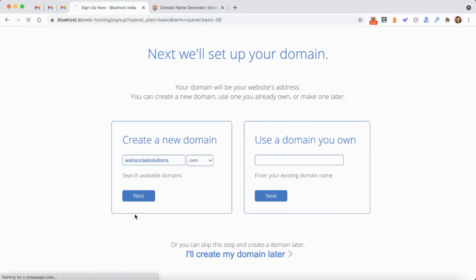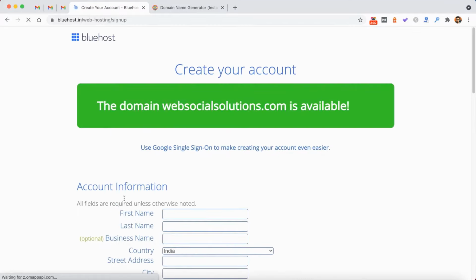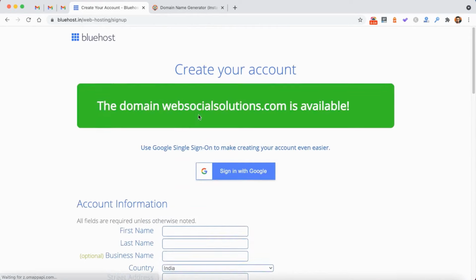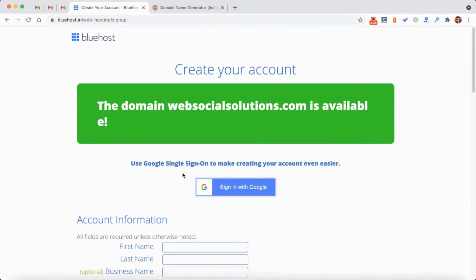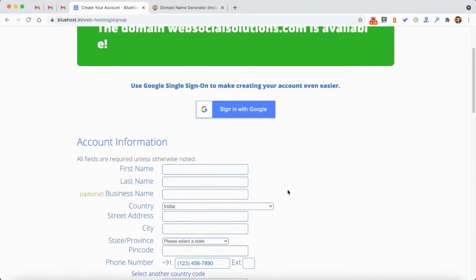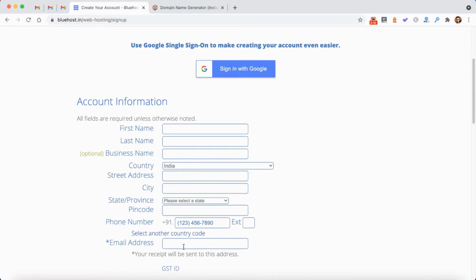It will check the availability of the domain now, and once it is available it will show you the sign up process. You can quickly sign up with this Google sign up button, or you can fill up your details here, the name, last name and everything.